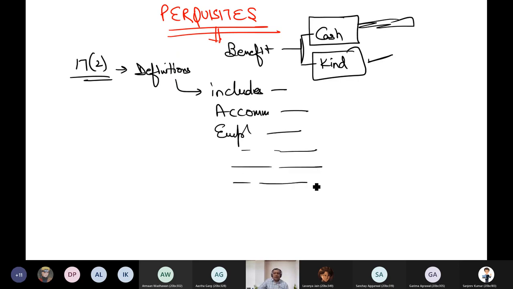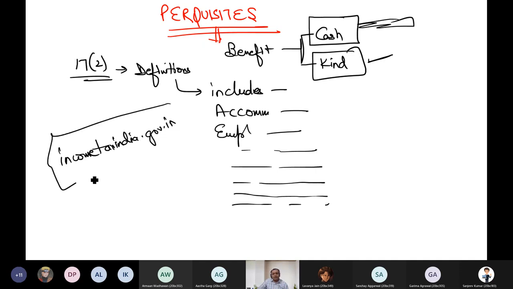So I'm not going into the definition. I have discussed it initially. You can simply read it from the website incometaxindia.gov.in. You should read the act from there. Section 17 clause 2, you can read the definition. That only tells you that these things are also included in perquisites.